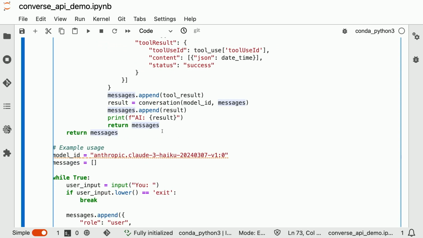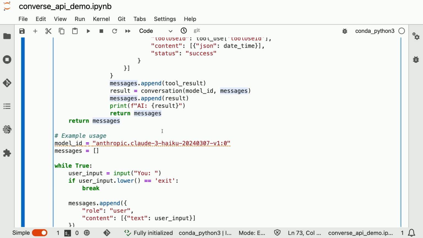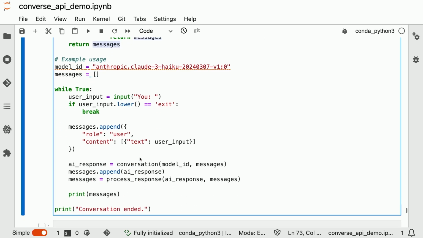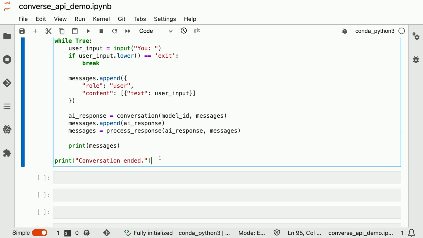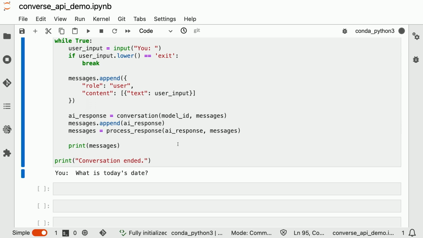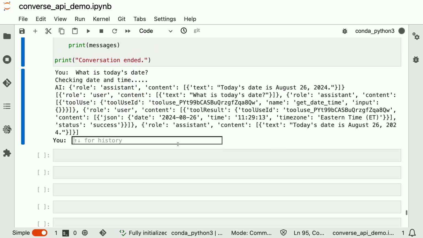Okay, just like in our last example of how we had our chatbot and we used a while loop to manage that, what we'll do here is we'll run our chatbot and then we'll ask the same question again, what is today's date? And so once we do that, we get a response from the AI, and I wanted to show you the entire response because I think this is really important to understand. So here's our question of what is today's date? And then we print out checking today's date, and then we have our response from our assistant.